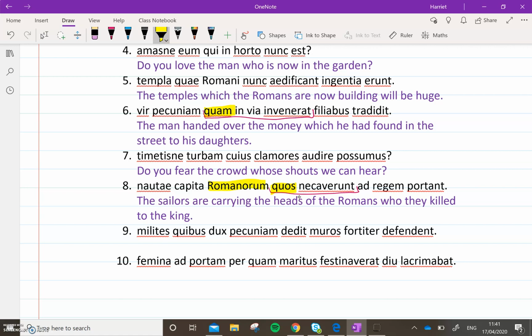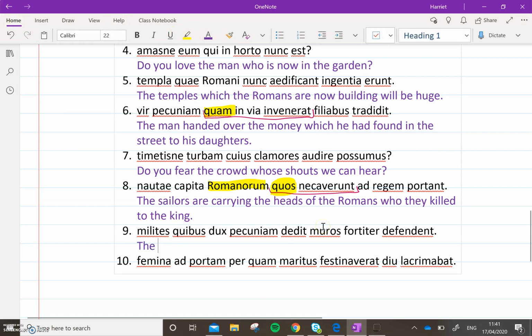Now, I know that the Romanorum there is genitive because it's the heads of the Romans. But remember, the case of the Q word depends on what's going on within that relative clause. And because the sailors killed those Romans, who they killed, quos becomes accusative instead of genitive. Okay, number 9, pause the video.